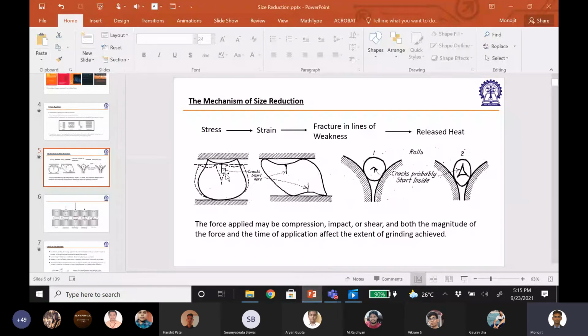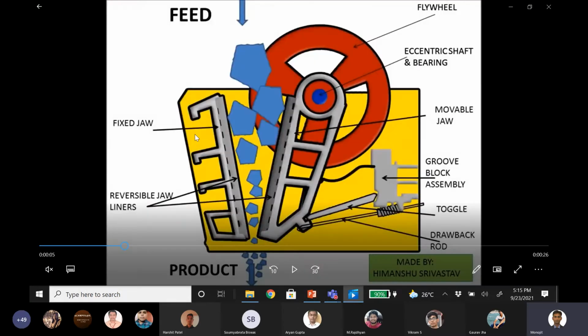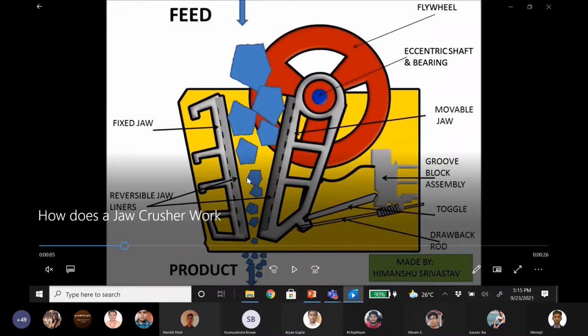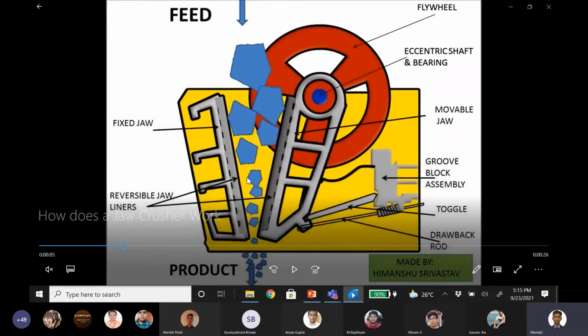The first step has to be the stress. The stress that has to be externally imposed on the particle and the stress that will be generated because of the impact here. So the first probability is that the particle has to hit the arm of the moving jaw.